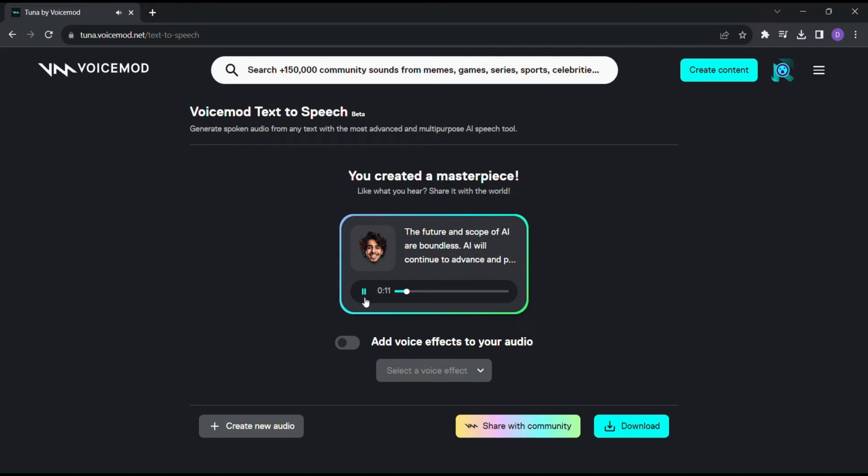Future and scope of AI are boundless. AI will continue to advance and permeate various sectors, from autonomous vehicles and smart cities to personalized healthcare.